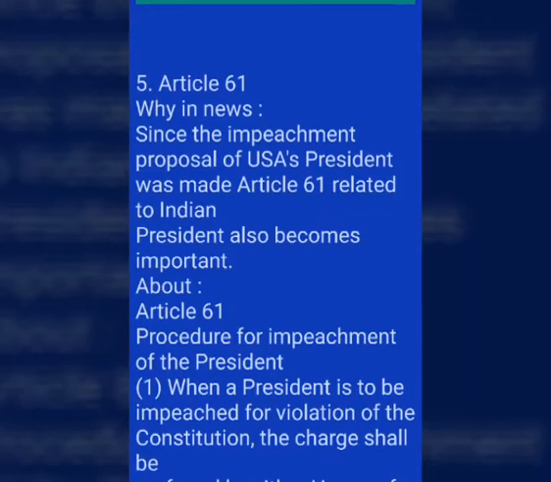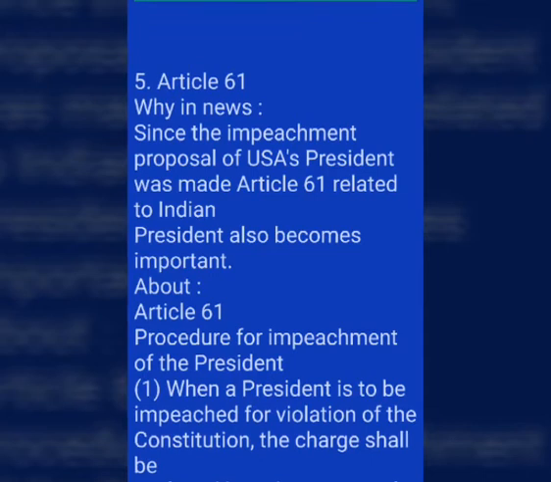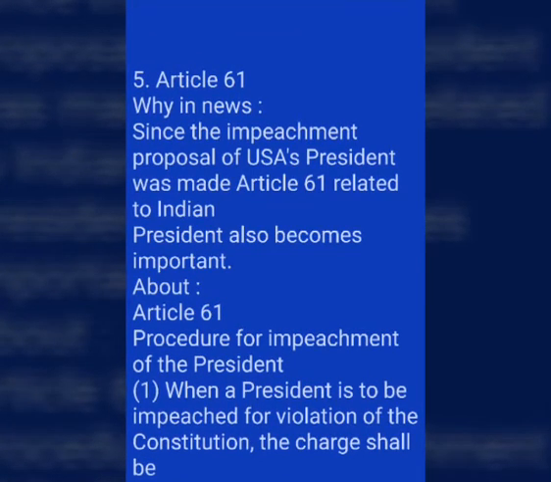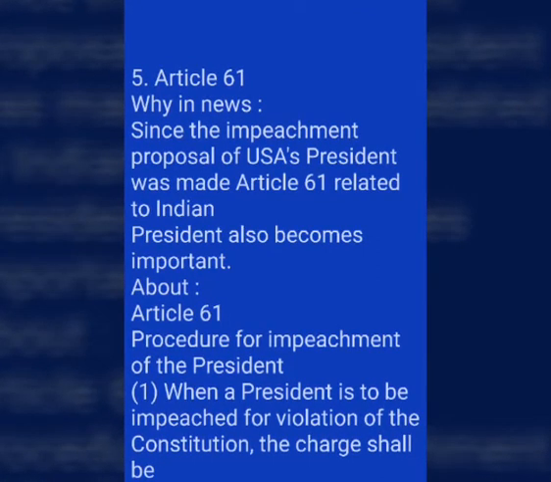5. Article 61. Why in news? Since the impeachment proposal of USA's president was made, Article 61 related to Indian president also becomes important. About Article 61. Procedure for impeachment of the president.